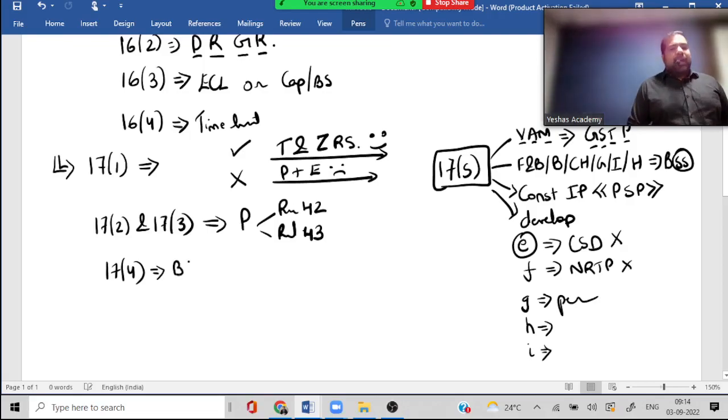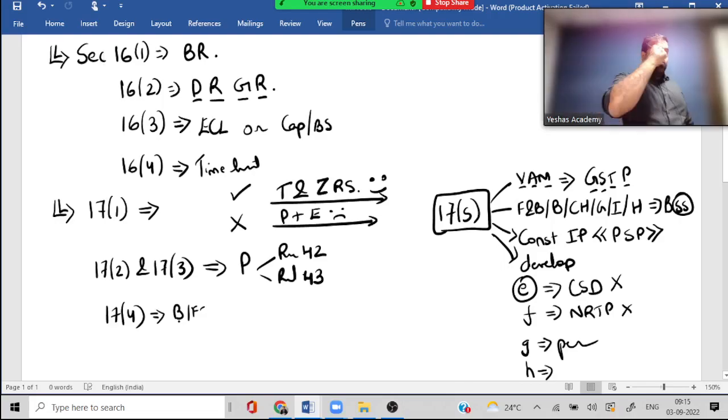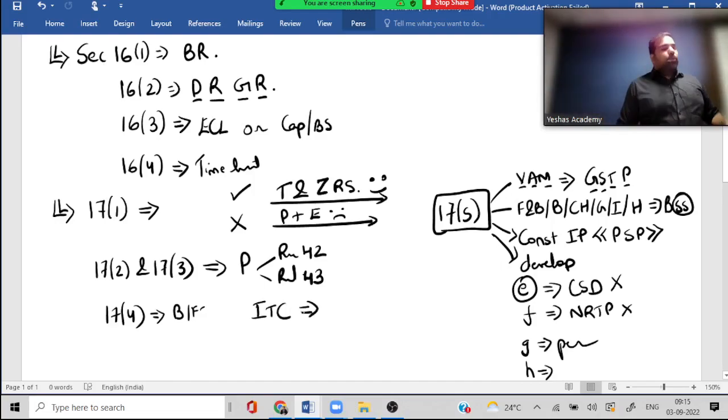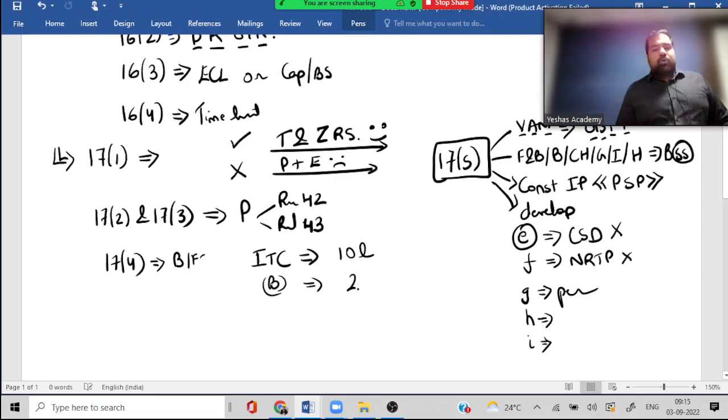Guys, banks, FIs and NBFCs and insurance companies. Not insurance, banks. So can they take the option of BD 50%? What is BD 50%? It is a shortcut. Instead of rule 42 and 43, you follow BD 50%. What is that? First, take the entire ITC, including blocked. Yes, guys, take the entire ITC. Let's say that is 10 lakhs. What will you remove? Whatever is blocked, let's say 2 lakh is blocked. Will you remove that? Yes.